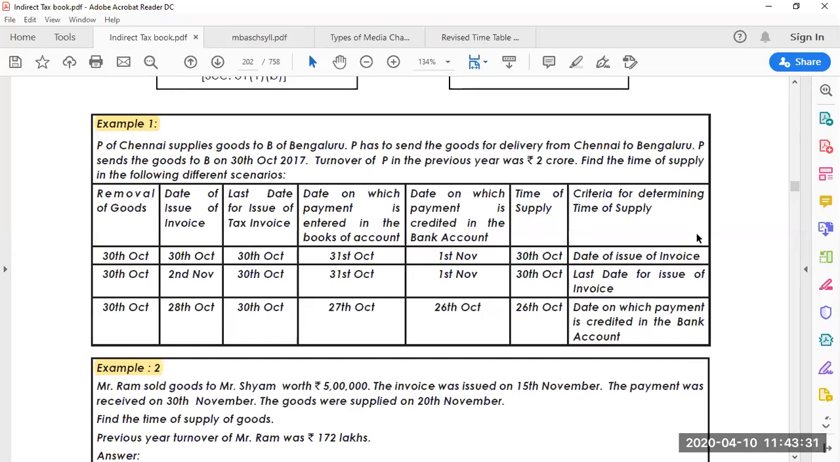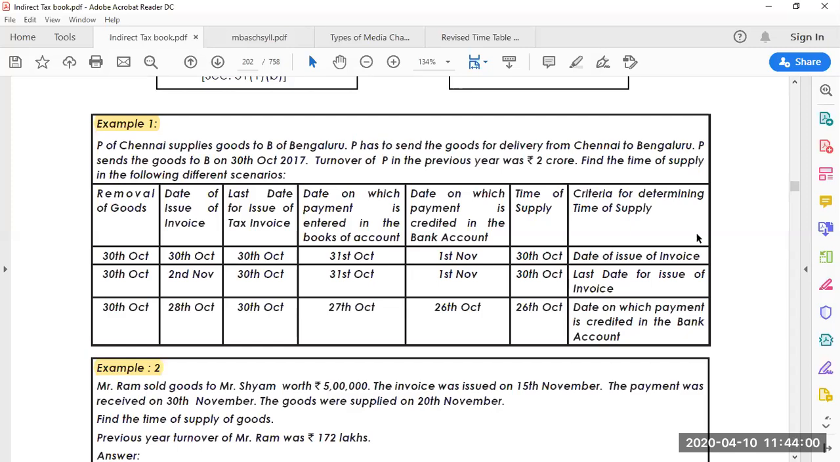The first column talks about removal of the goods. Second column, date of issue of the invoice. Third, last date for issue of the tax invoice, which is the last date by which you have to issue the tax invoice. Fourth, date on which the payment is entered in the books of account. Next, the fifth column, date on which payment is credited in the bank account.